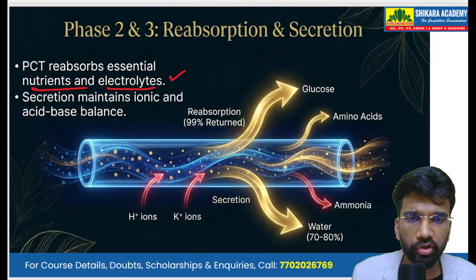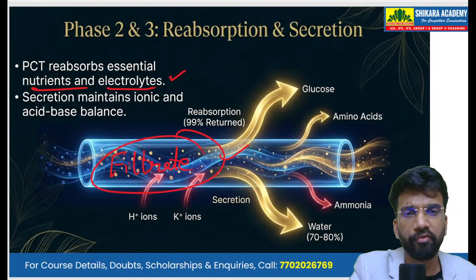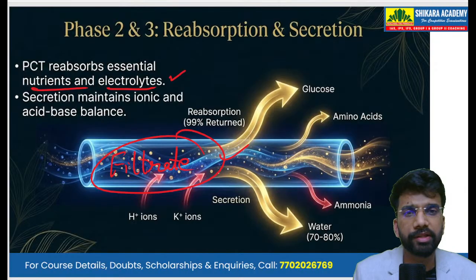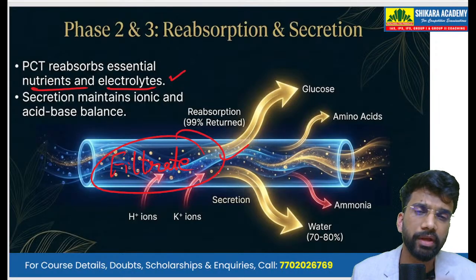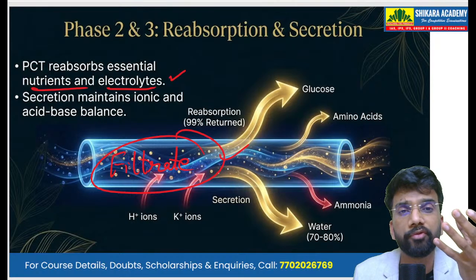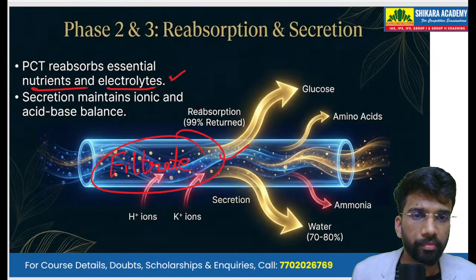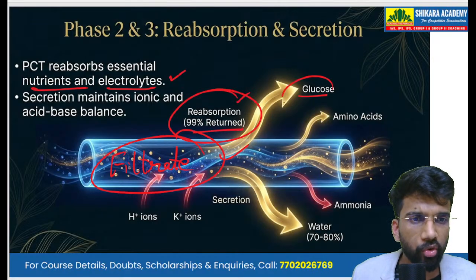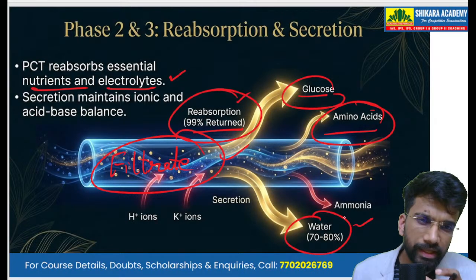Because in the filtrate we have a lot of water. We also have a lot of essential minerals, essential nutrients, electrolytes that are present in this filtrate. And majority of the stuff from the filtrate has to be reabsorbed by the blood. So most of this stuff, that is 99% of the water, the glucose, amino acids, excess of water, it is reabsorbed.